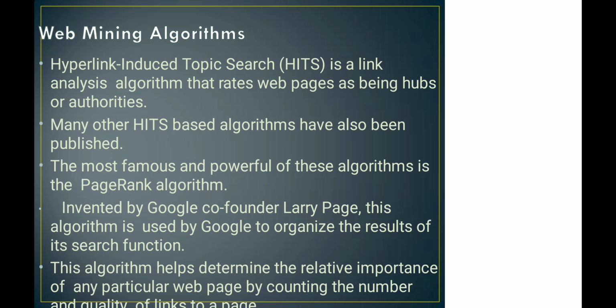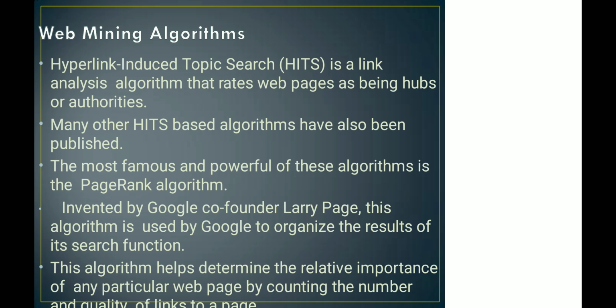The original algorithm has been updated in many ways, and the latest algorithm is kept secret so that other websites cannot take advantage of it and manipulate their websites to come up as top search results. So how PageRank works is kept secret.